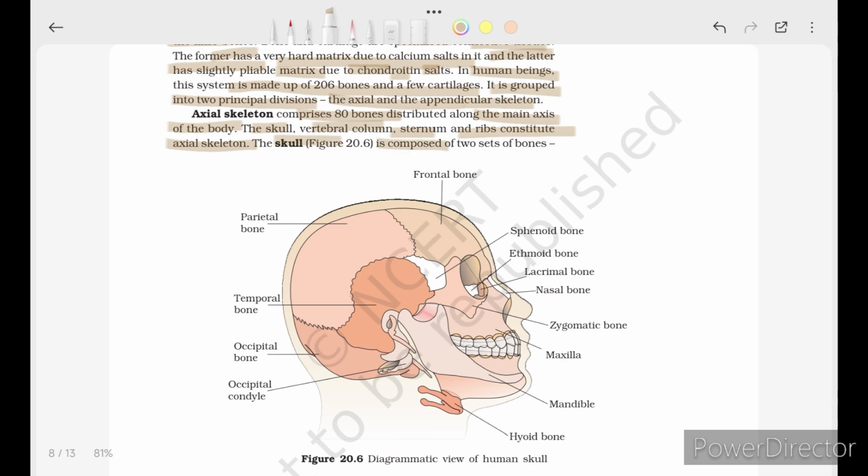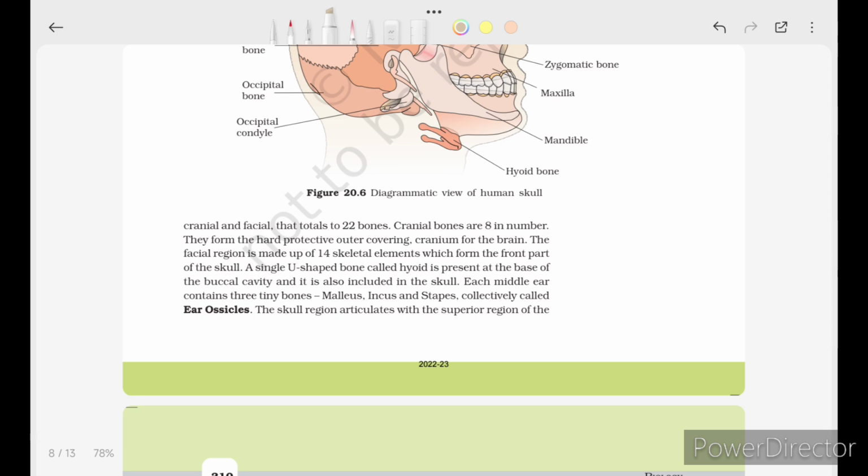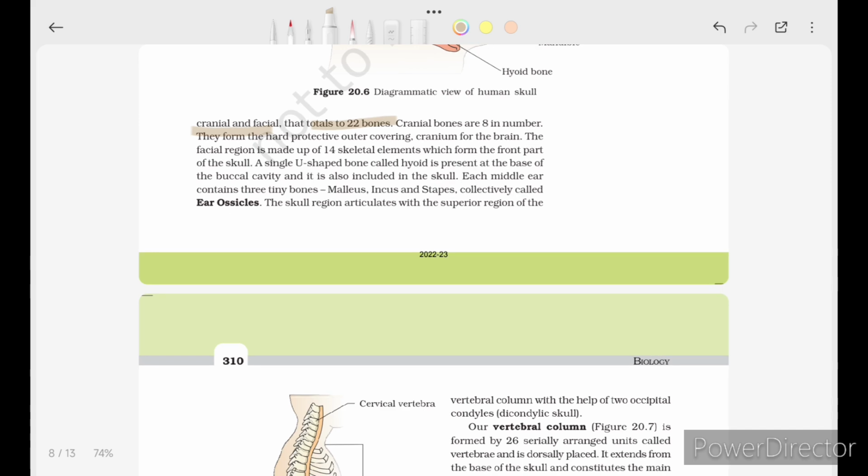The skull is composed of two sets of bones, cranial and facial. The total is 22 bones. Cranial bones are 8 in number. They form the hard protective outer covering, the cranium, for the brain. The facial region is made up of 14 skeletal elements which form the front part of the skull. A single U-shaped bone called the hyoid is present at the base of the buccal cavity, and it is also included in the skull.